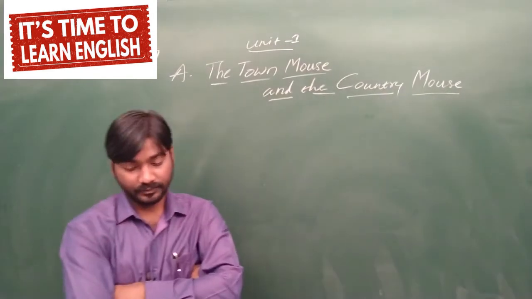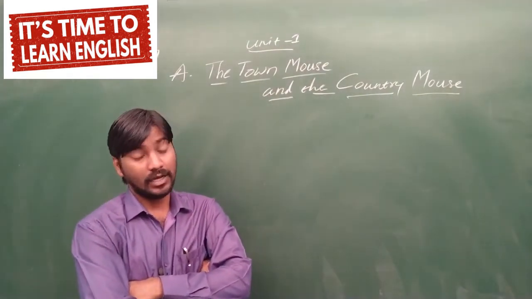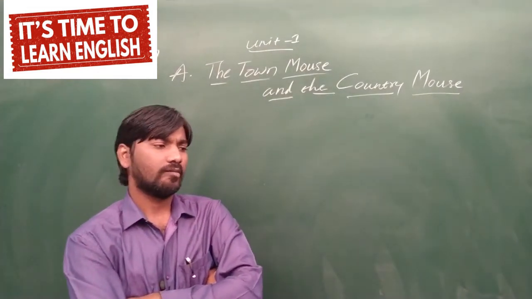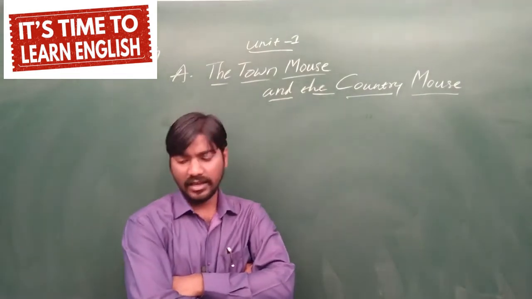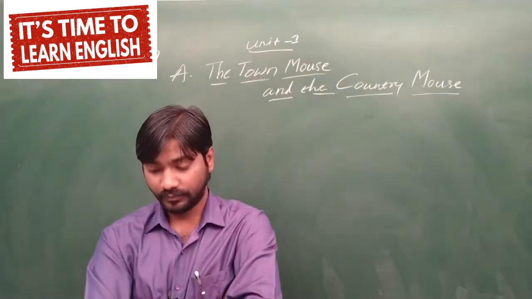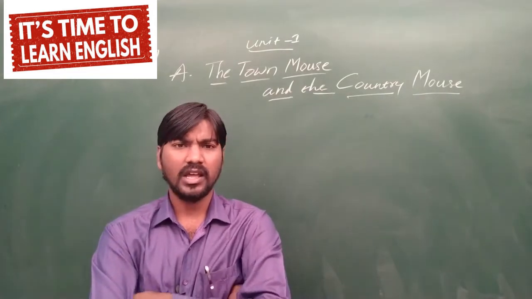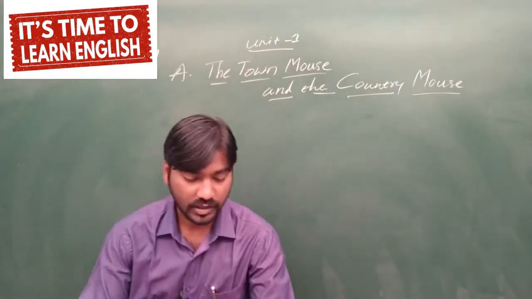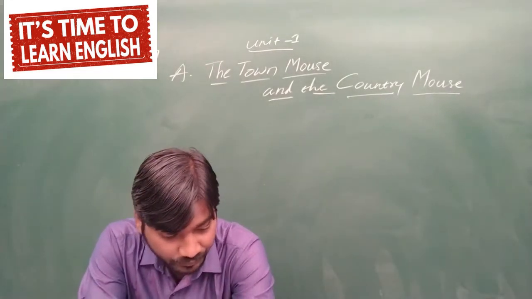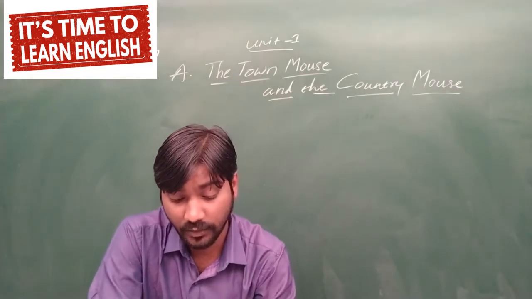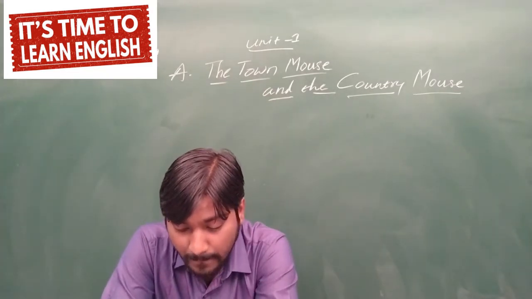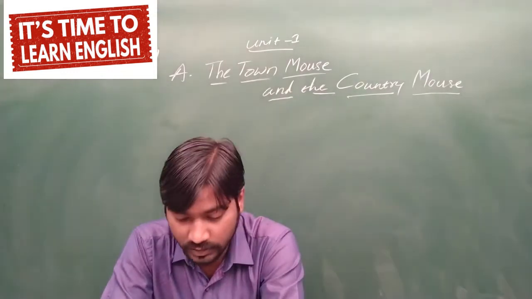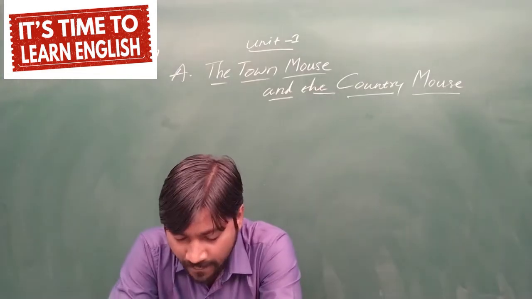So now what happened? The town mouse wrote a letter, and he said, my dear brother, the doctor told me to stay in the country for some time because the city is fully polluted, so I will get a lot of problems in the city or town. So he just suggested that I go to a village. Then immediately I decided to come to your place. So tell me, do you want me to come to your place or not? With warm regards,